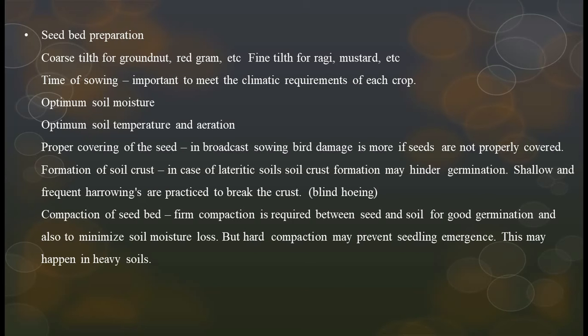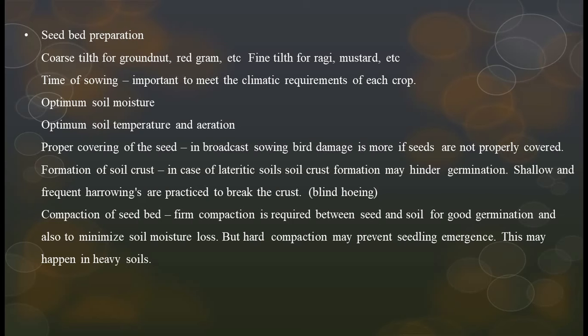Seedbed preparation. See, friends, when the point of seedbed preparation comes, we have to come to a small point, zero tillage, friends. What is zero tillage? Tillage which is confined to seedbed preparation only is called zero tillage, which was invented by the United States of America. Okay, friends, during 1975, due to the increase in the oil cost, they introduced this zero tillage concept. Okay friends, so seedbed preparation only.